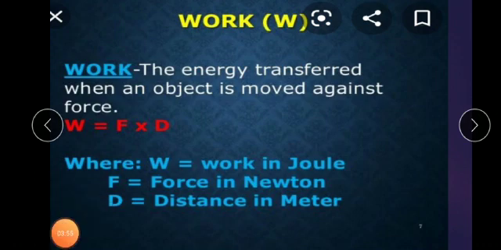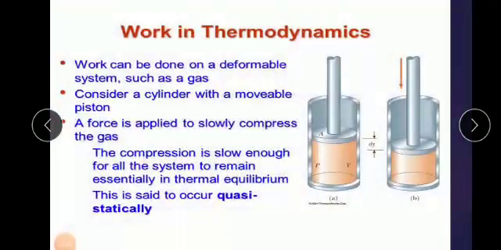And in this work, how is it working? Not only that, you are doing some work when you are jumping, you are running, you are moving, or you are pushing something, whatever it may be, it is also work. Consider we are a system, we are doing daily work, it is also work. Similarly, work can be done on a deformable system such as gas.